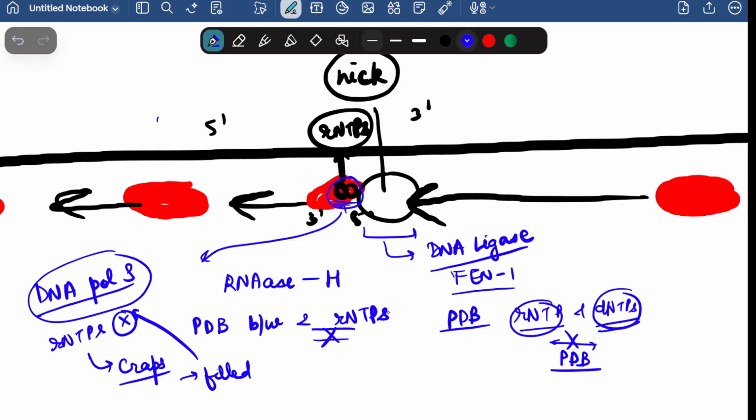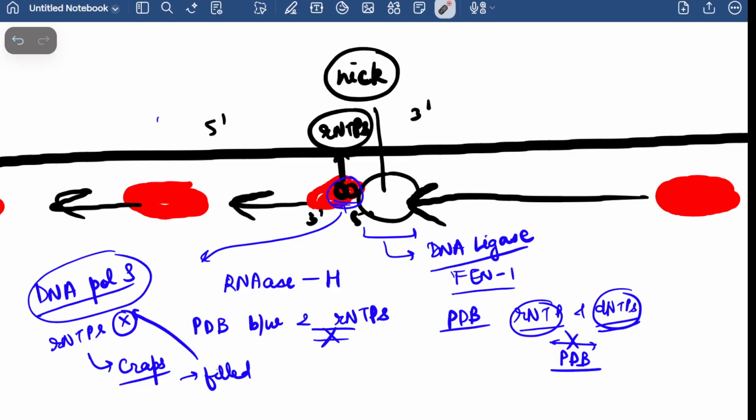So, to conclude, RNTPs have to be removed. After the removing of RNTPs, the gaps will be created. The RNTPs are removed by the RNase H and FEN1 protein. RNase H breaks the phosphodiester bond between two RNTPs. The FEN1 protein breaks the phosphodiester bond between RNTP and DNTP. In this condition, these will be removed, and then the DNA polymerase delta will fill in the appropriate DNTPs. And whatever nicks are left, these will be sealed by the DNA ligase.